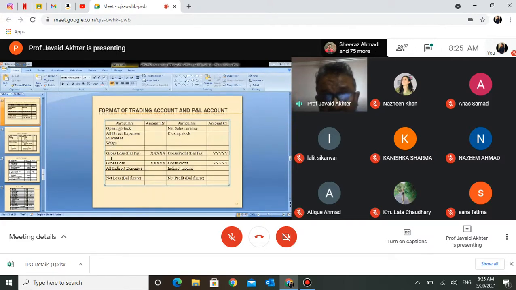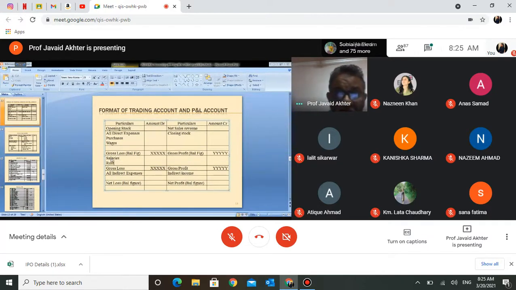If you write other things, for example, you have written here salary. What is this? This salary is coming from the ledger of salaries account. This rent is being transferred here from the ledger of rent account. Similarly, you may have 50, 100 different expenses, any number of items here. All of them are being transferred from their respective ledger accounts.